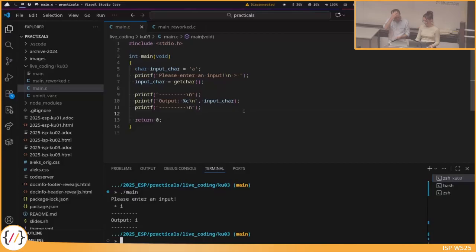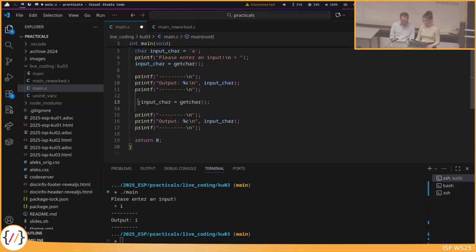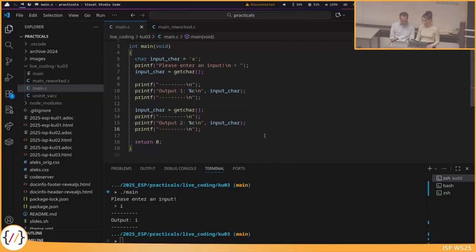So maybe we could ask, what happens if we call getChar one more time? So I will just repeat this here. Just copy it now. Don't use any loops at this moment. Maybe name this now output 1, and I name this output 2. Okay, and compile it again, and we run it.